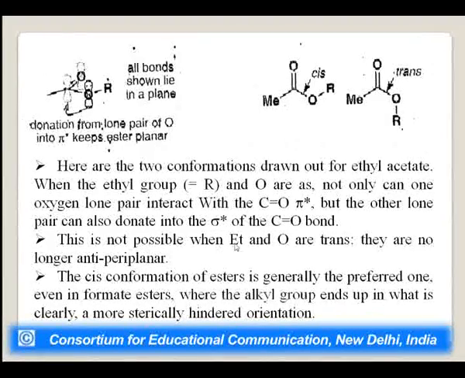This is not possible when ethyl and oxygen are trans. They have to be in the same plane. They are no longer anti-periplanar. The cis conformation of esters is generally the preferred one, even in formate esters, where the alkyl group ends up in what is clearly a more sterically hindered orientation.